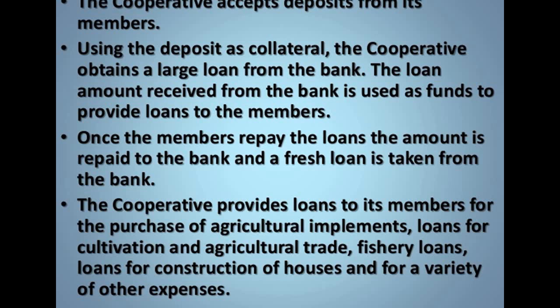So this cooperative provides loans to its members for the purchase of agriculture implements, loans for cultivation and agriculture trade, fishery loans, loans for construction of houses, and a variety of other expenses. So these cooperative societies help each of the members who are part of these cooperative societies.